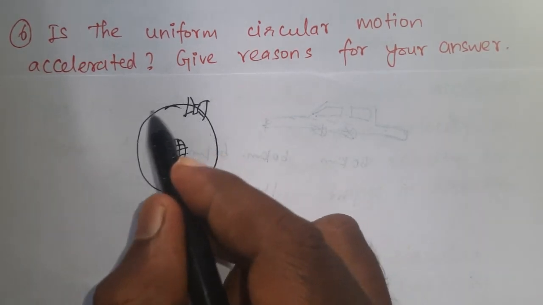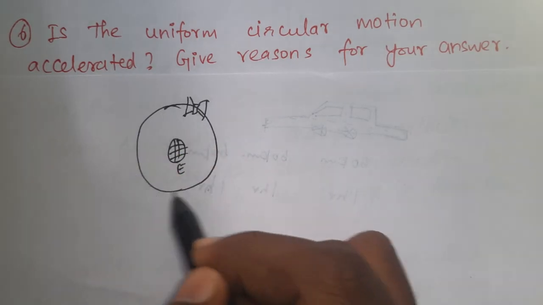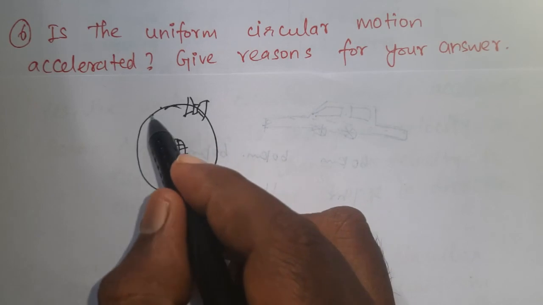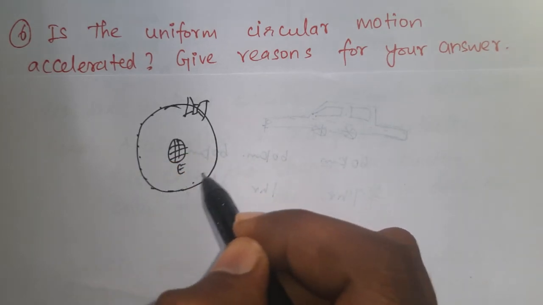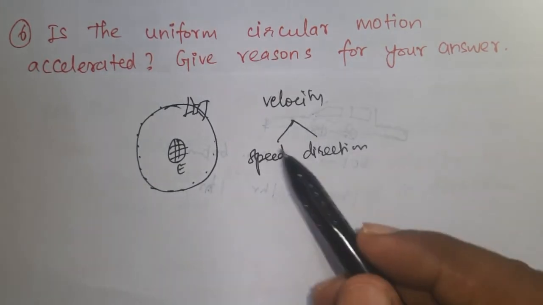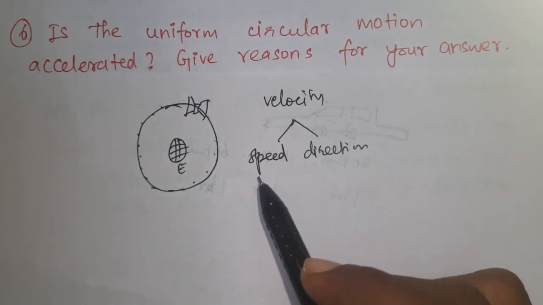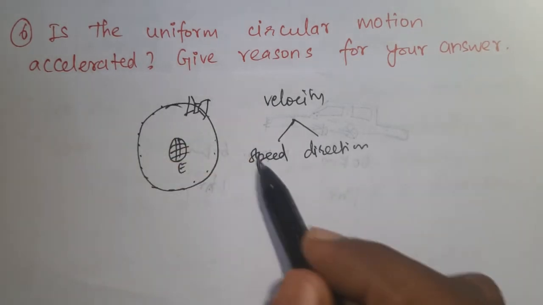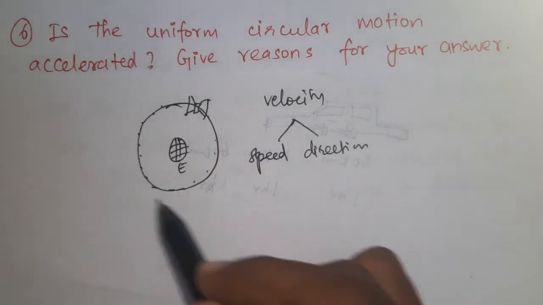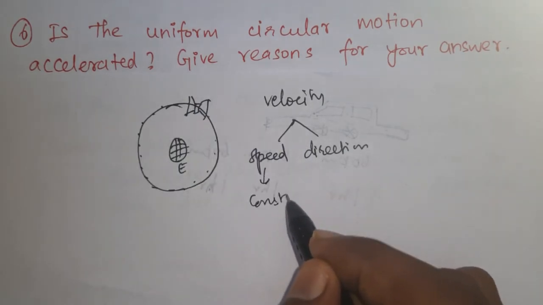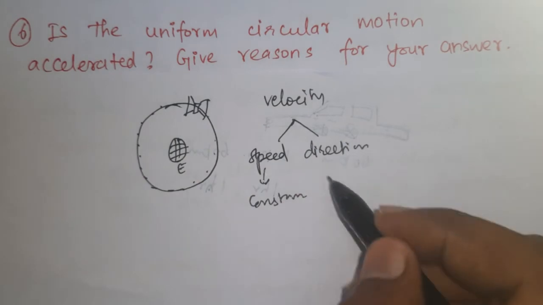When the satellite revolves around the earth in circular motion, its speed is constant, but its direction at every point is changed. So speed is constant but direction is varied. Velocity depends on two things, speed and direction. Here the speed of the satellite is constant, but the direction at every point in the circular orbit is changed.